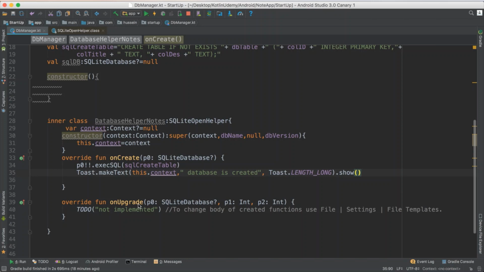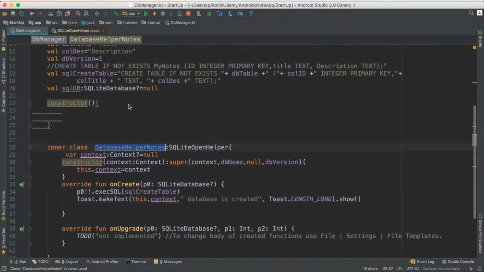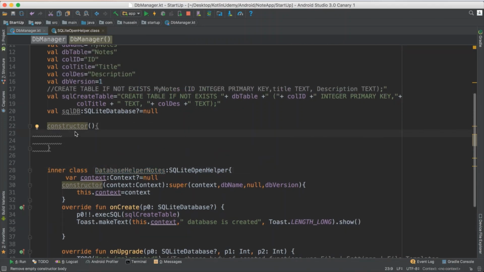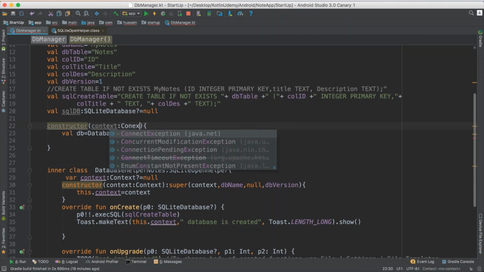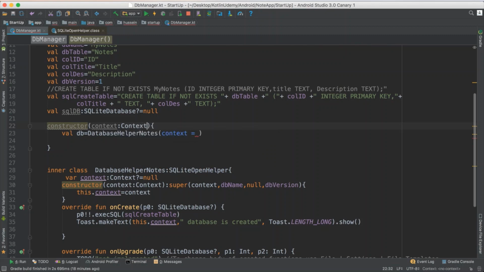Just really easy. So as I told you, now when I go to my constructor and create an instance from this one, I say hey val db or call instance from this one, send them. So I will send the context for it, which I have to get. I have to get this context also as the input parameter for my class, because this one will get called internally and from the outside context. I just send this context to that function. When I send it to this function, it will check, as I told you, if the database is not created, it will create it for me.